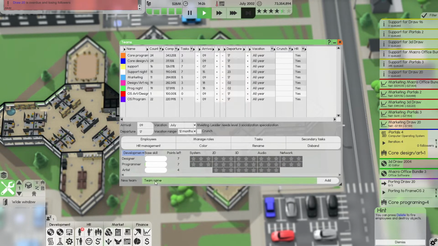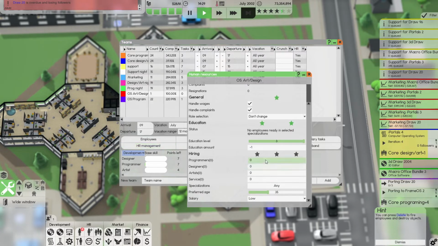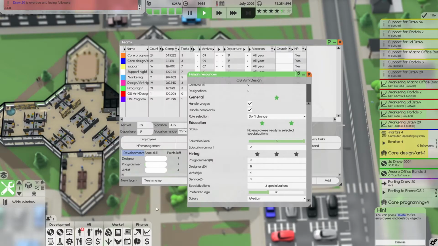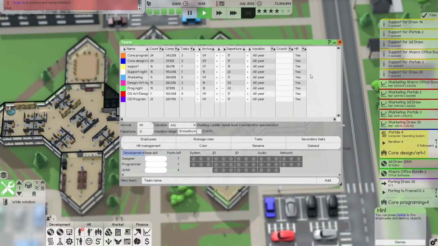And in here, let's do it again. HR management. Out of 24, I want 19 designers and 4 artists. Medium salary, specializations in those. I guess, well, they can't really do all of those categories. Can they? No, they can't do system or network, so we'll just do those. And we'll see how those go.